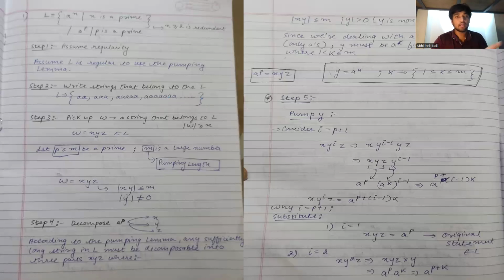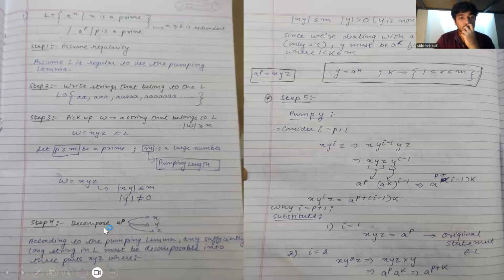Now we pick a generalized string W, where W is equal to xyz, and that belongs to L. I had already told you that mod of W should be greater than or equal to the pumping length. Here, M is the pumping length, and M is a really large number. And P is a prime number, as we have taken, and we have assumed that P should be greater than the pumping length. This has to be followed in order for us to follow the procedure of the pumping length.